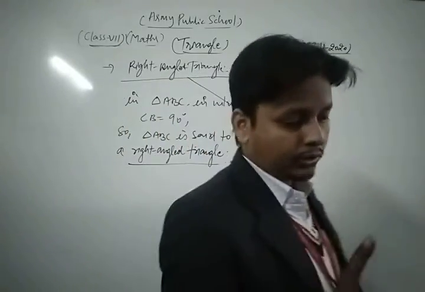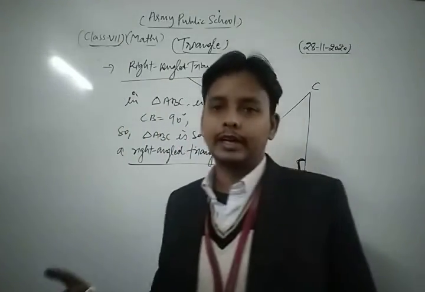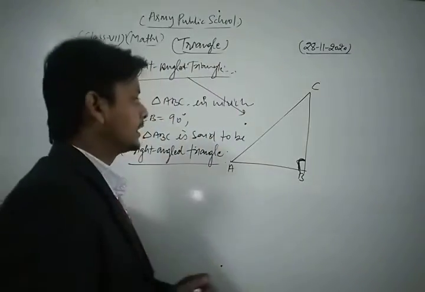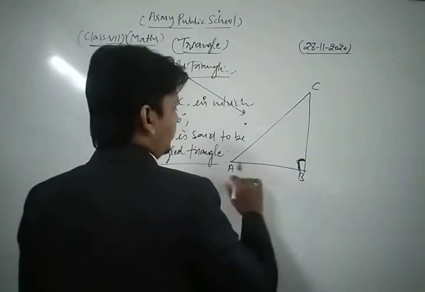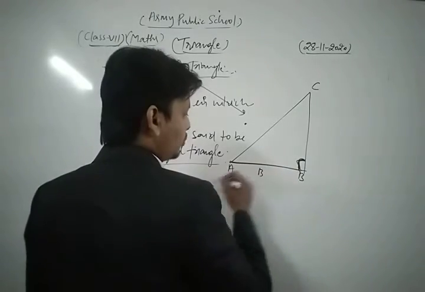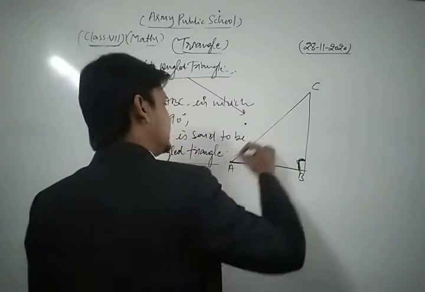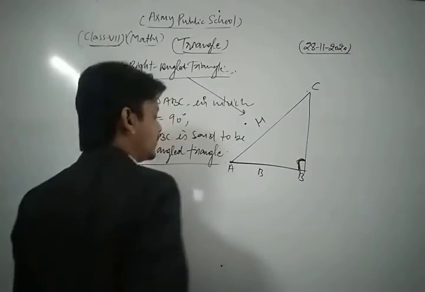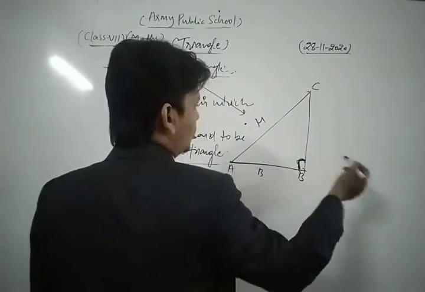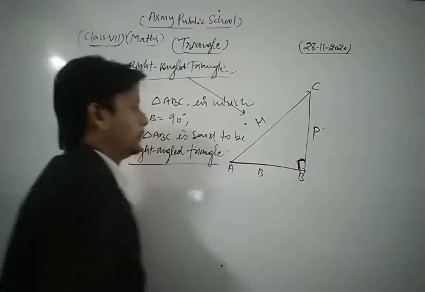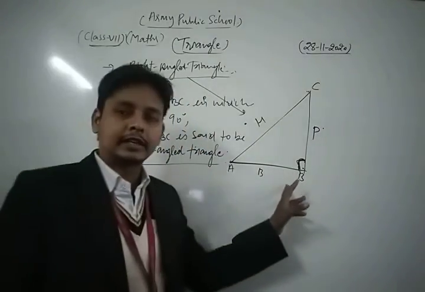Okay, and one of the most important concepts related to a right angle triangle, dear student: in any right angle triangle there are three important concepts. First one is base. Here this is the base of the right angle triangle. This side AC is the hypotenuse of the triangle, and this is your perpendicular BC, or you can say height also, the perpendicular of the right angle triangle.